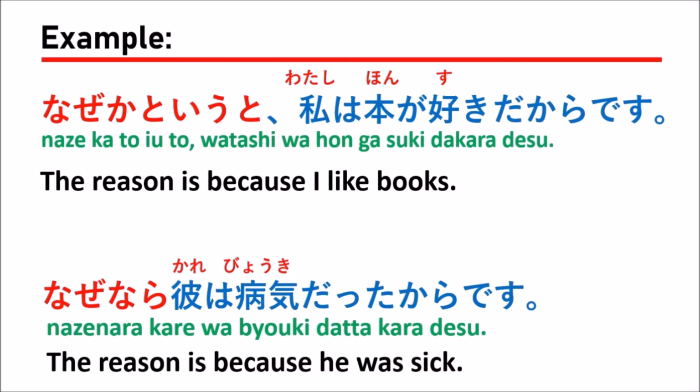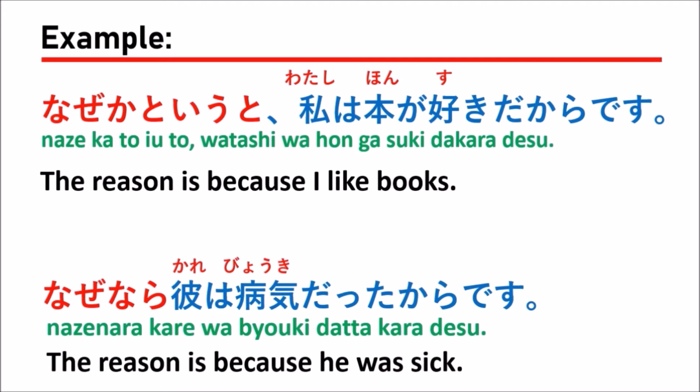The reason is that I like books, right? So they don't put the result, but they put the reason. And for the second sentence, they use なぜなら彼は病気だったからです。After なぜなら they put the reason, right?